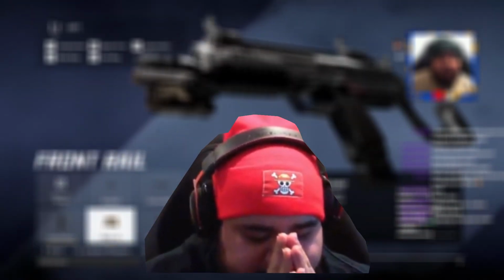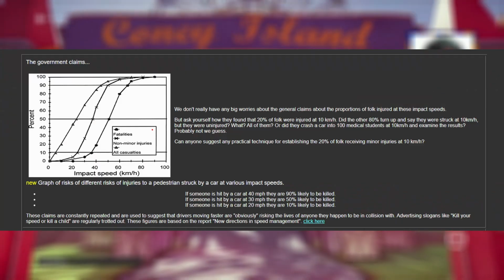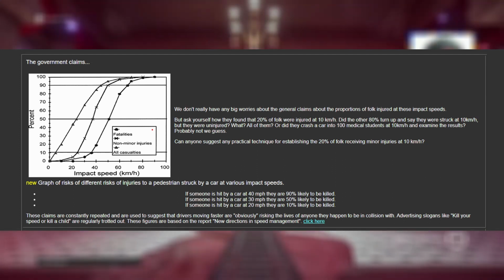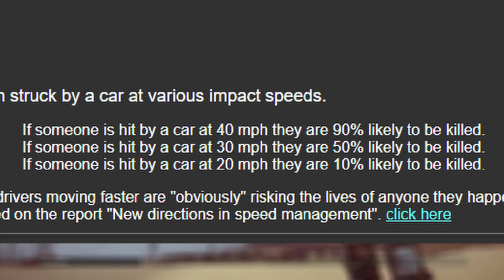And then if we go to the UK, thank you UK for this one thing, the one thing they did right, they gave us this fancy little chart. The government claims something about the percentage likelihood of dying, blah blah blah. And here we go, I'll highlight the important part right here. It says if someone is hit by a car at 20 miles per hour, they are 10% likely to be killed. And why is this important?